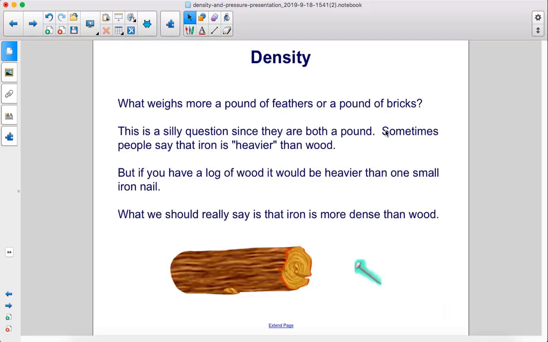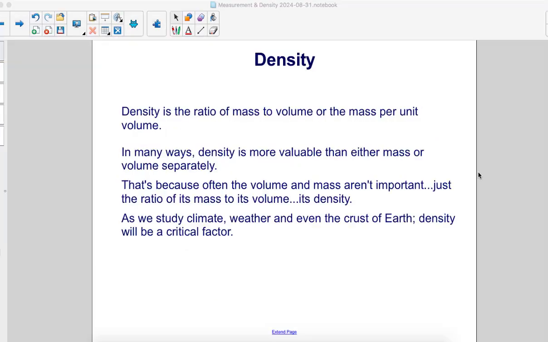Density. What weighs more, a pound of feathers or a pound of bricks? This is a silly question, since they're both a pound. Sometimes people say that iron is heavier than wood, but if you have a log of wood, it would be heavier than one small iron nail. What we should really say is that iron is more dense than wood.